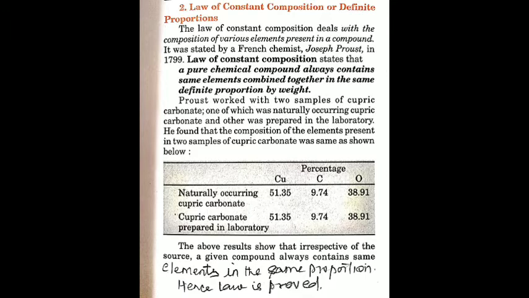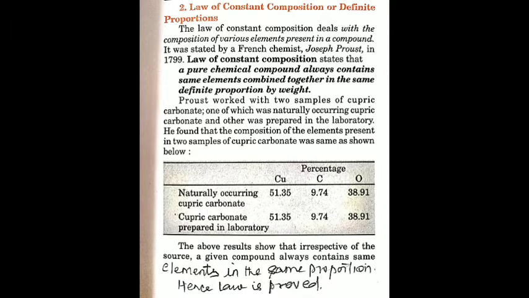So how can we prove this? Proust took 2 samples of cupric carbonate, CuCO3. One was naturally occurring cupric carbonate and the other he prepared in the laboratory. When he examined both samples of cupric carbonate, the percentage of copper was 51.35 and the percentages of carbon and oxygen were 9.74 and 38.91.